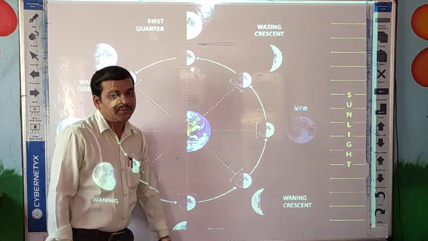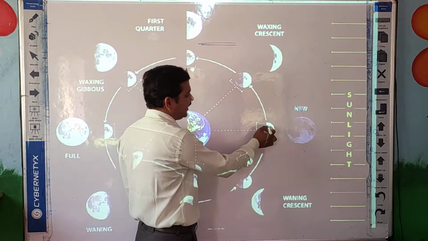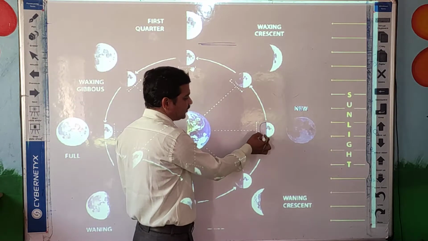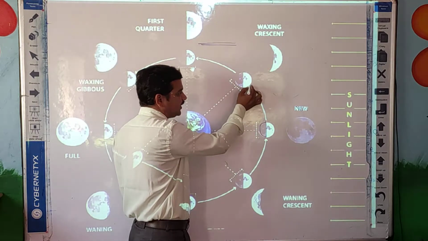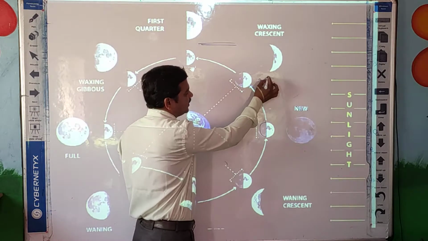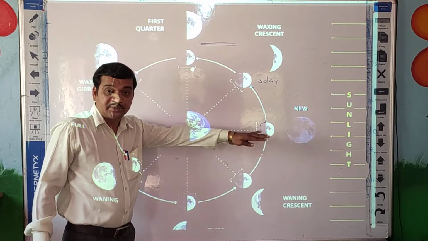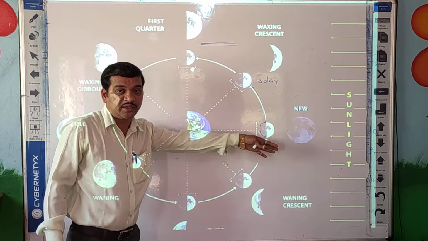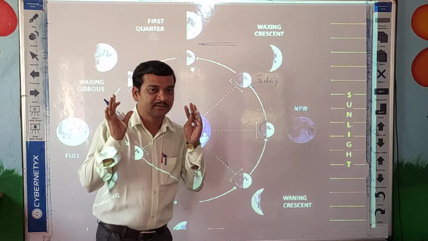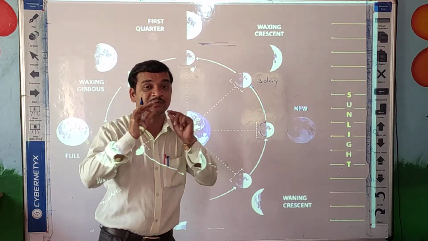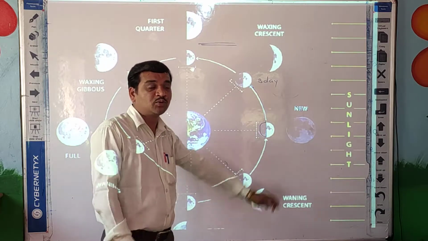After the third day, you see here there is no light, so we cannot see anything. When Amavasya is over, on that day at night we cannot see the moon. That is called Amavasya.